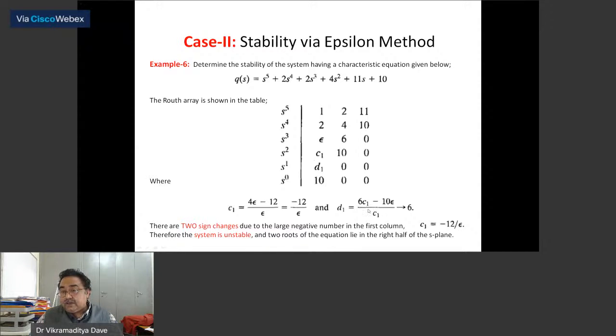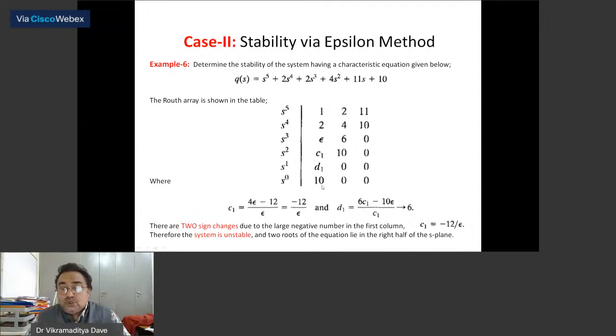Now look towards D1. Because C1 is already minus 12 by epsilon, when you put it and apply the limit epsilon tends to 0, you will get 6. So D1 is approximately a positive number. So epsilon is positive, C1 is negative, D1 is positive, then 10.